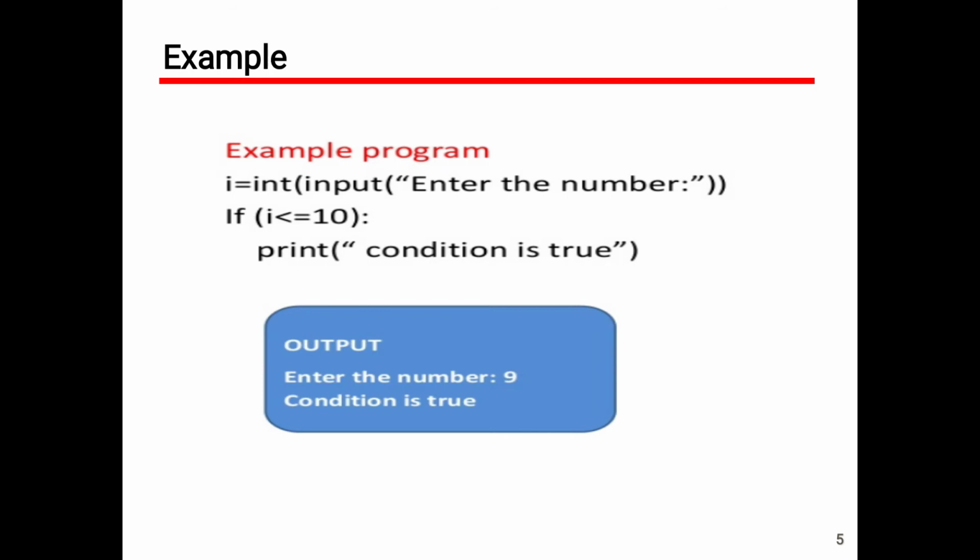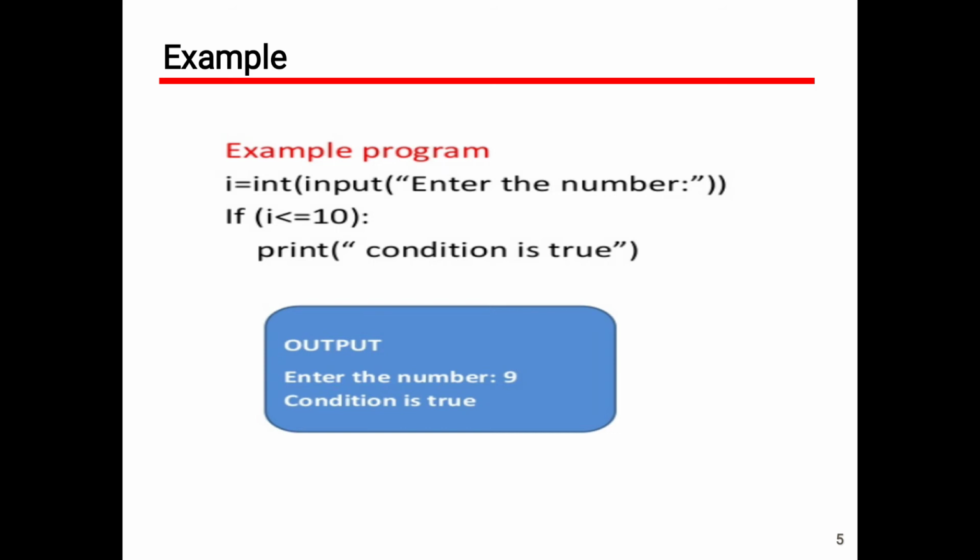Okay, so here i less than or equal to 10 is placed in parentheses. These parentheses are optional, so you can put them or easily eliminate them. As a professional programmer, you should eliminate them. After the colon, there is only one statement in the body of the if, that is the print statement. The print means the condition is true. So if you enter 5, then it shows condition is true. If you enter 15, the condition is false, so it does not show anything.